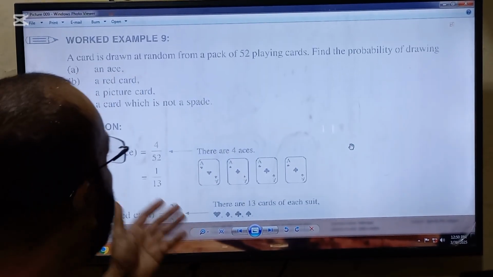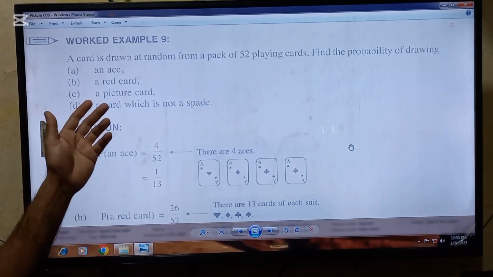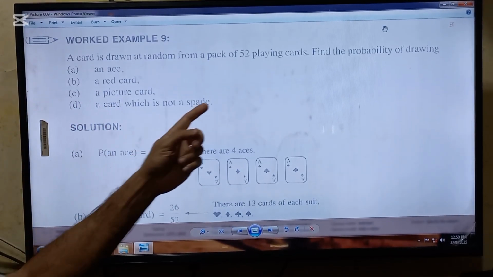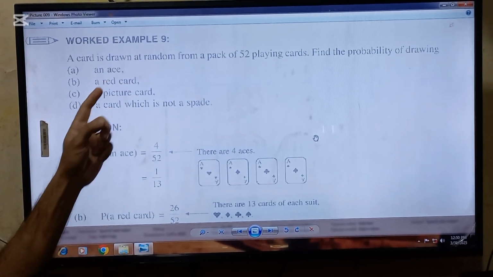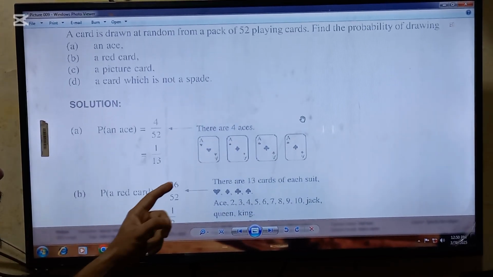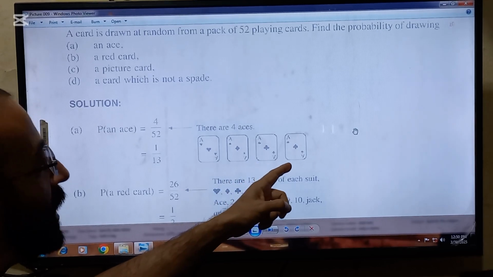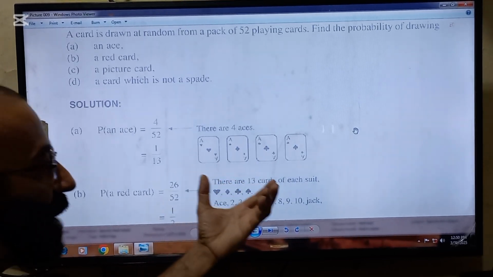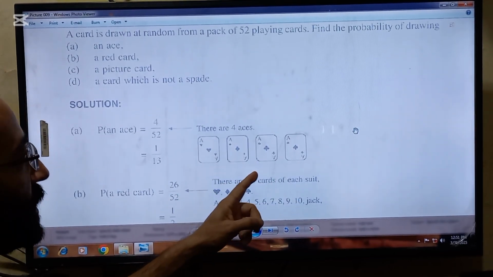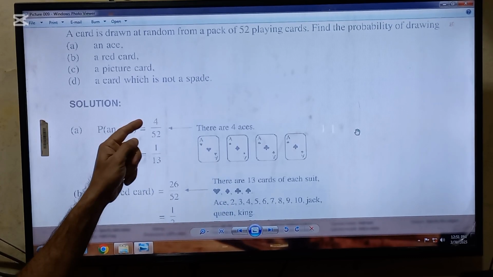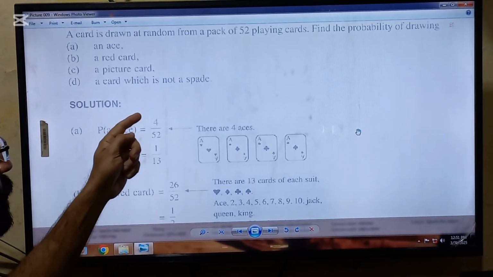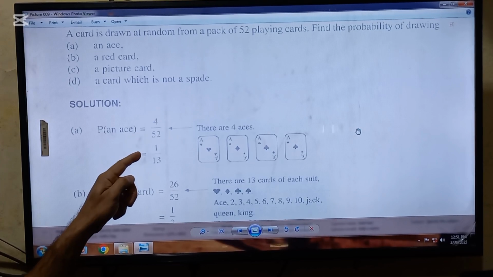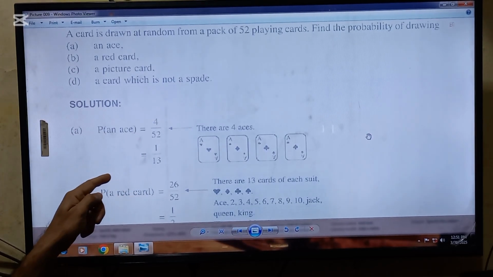Here is a question of playing cards. A card is drawn at random from a pack of 52 playing cards. Find the probability of drawing an ace. So in total there are 4 aces in 52 playing cards because every suit has one ace. So favorable outcomes are 4, and total outcomes are 52. So 4 by 52, and after cancellation you will get an answer of 1 by 13.